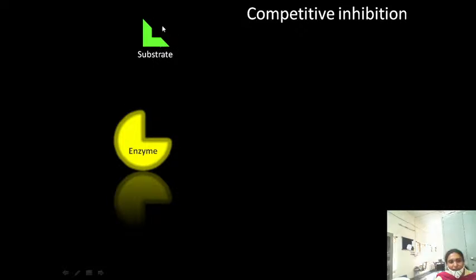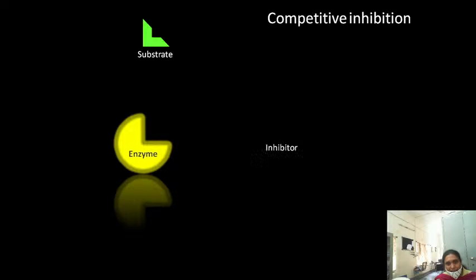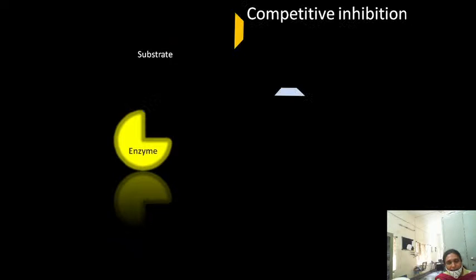This is the substrate, this is the enzyme, and as I already mentioned, the enzyme always has a site for the binding of the substrate. So in the normal reaction, what will happen? This substrate will go and bind to the enzyme to form enzyme substrate complex, but that is a normal reaction. Okay, so the first one: the green one is the substrate that binds to the enzyme to form enzyme substrate complex, to form products.